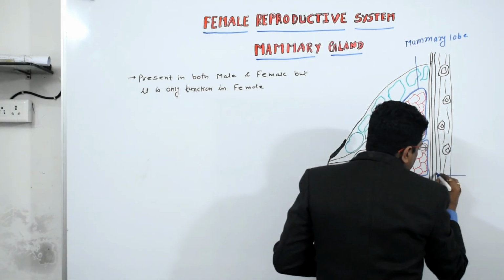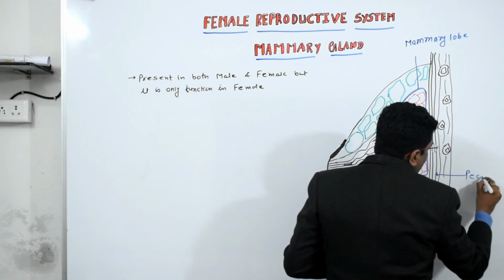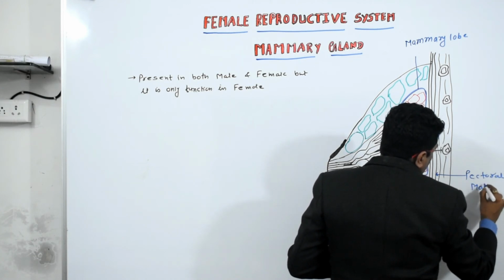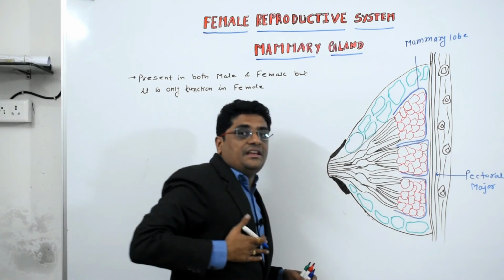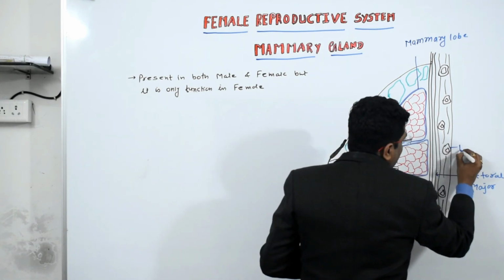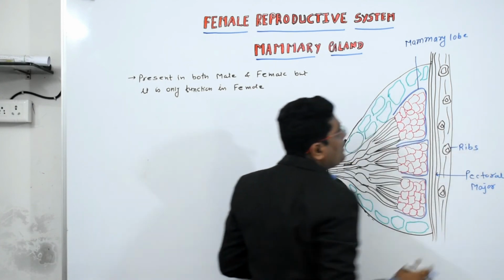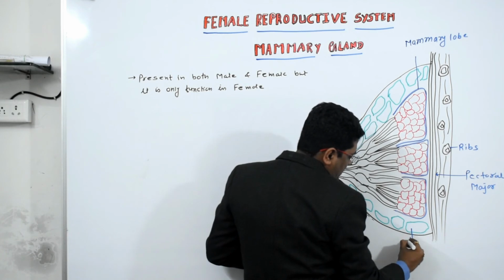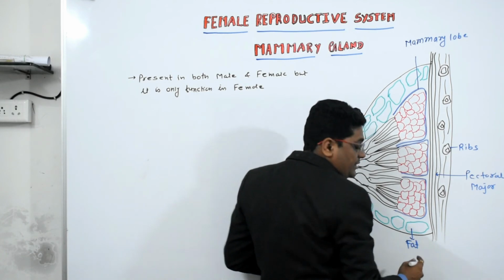The mammary gland is present on the chest part, and the muscle on which it is present is known as the pectoralis major. This is the cut part of the ribs. And this green colored part is known as the fatty mass, or the fat.